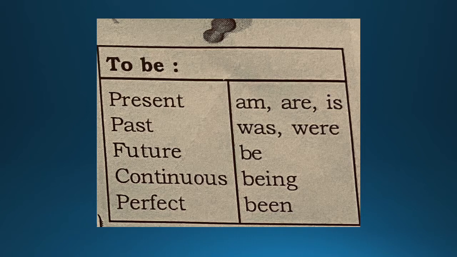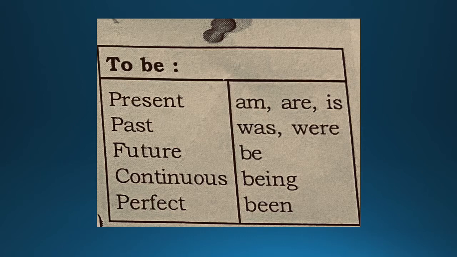Okay, my dear boys, kindly pay attention to the to be verbs. When the sentence is in the present tense, what do you use? You use the verbs am, are, is. And when it is past tense, you use the words was, were. W-A-S, was, were. Look into the slide, dear boys. When it is future, what do you do over here? Future is be. It can be either being, or it can be been, B-E-E-N.